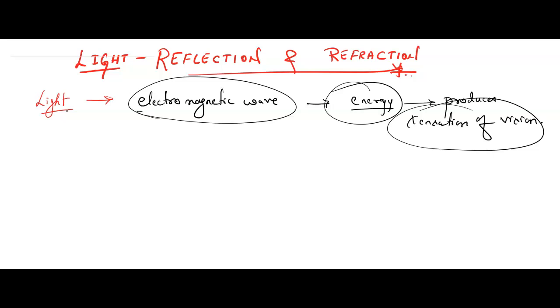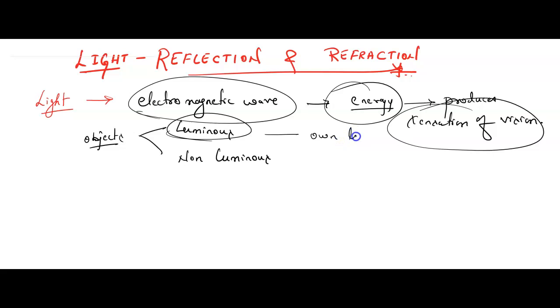Children, we have two types of objects. These are all basic things you need to understand. What we see in our daily life falls into two types. One is called luminous objects, and the other is called non-luminous objects. Luminous, what do you mean by luminous? Luminous objects are the objects which produce their own light.